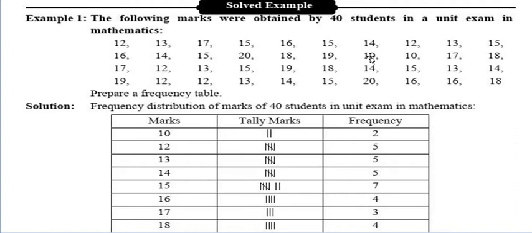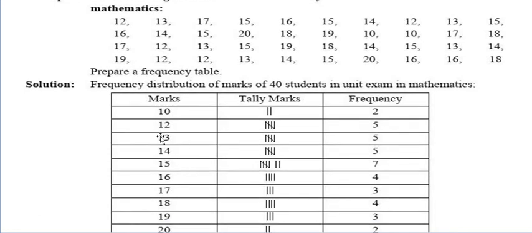Now after 10, which one will be the smaller? After 10, 12 will be the smaller. So 12, how many times is it repeated? Let's check. 1 time, 2 time, 3 time, 4 time, and 5 time. Look, only 5 times. 12 is repeated for 5 times. So 1, 2, 3, 4, and diagonally cut down. So it will be 5, and the frequency will also be 5. Similarly, you will calculate all the other numbers.